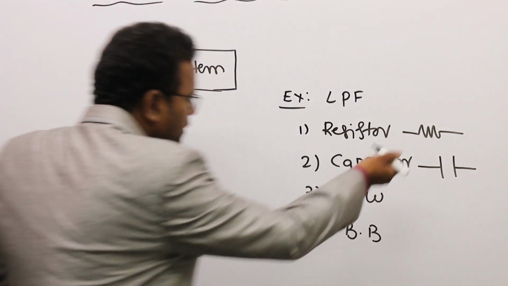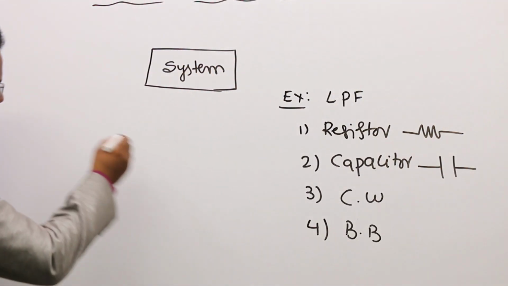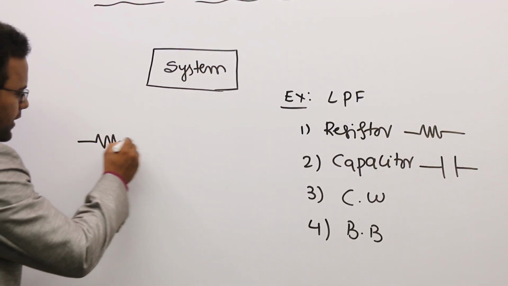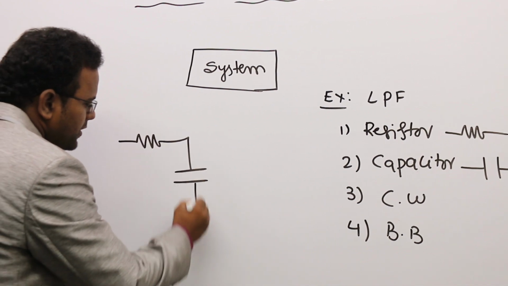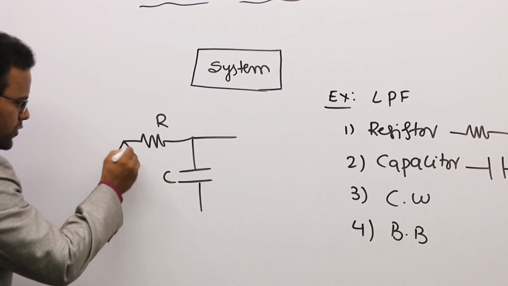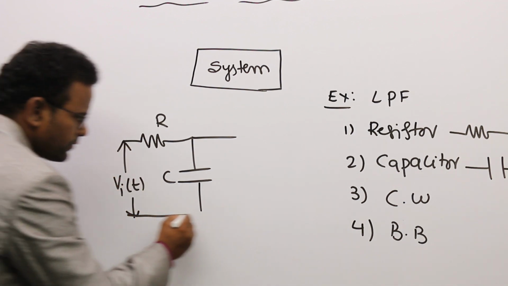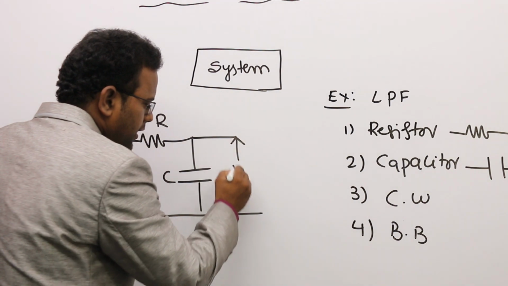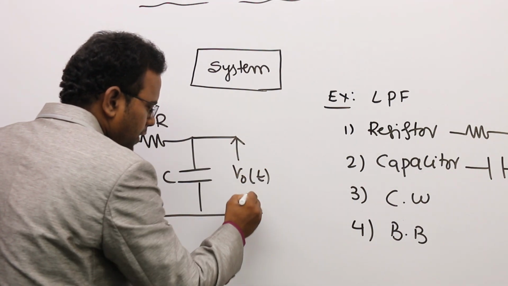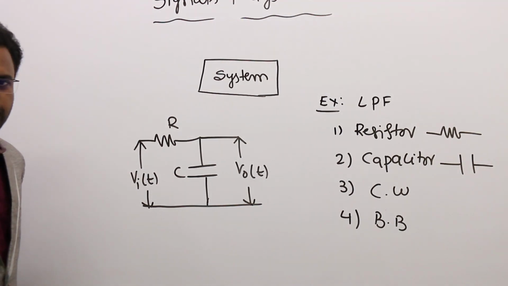When can you call it a low pass filter? Whenever you connect the resistor in series with the capacitor, of course, taking the input here and taking the output here, now we can call this a low pass filter.